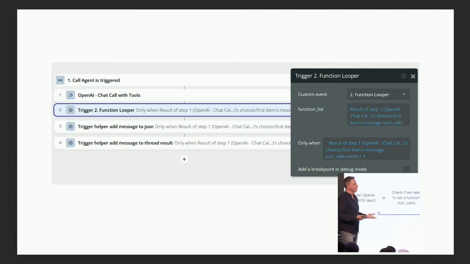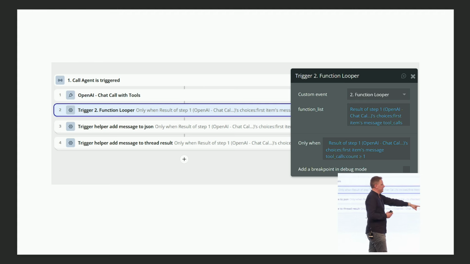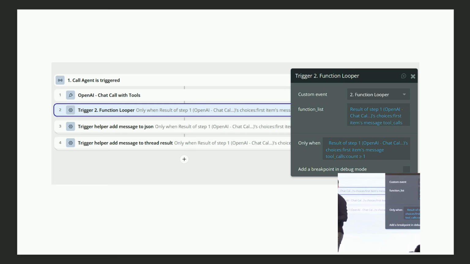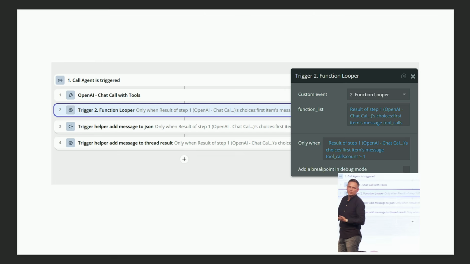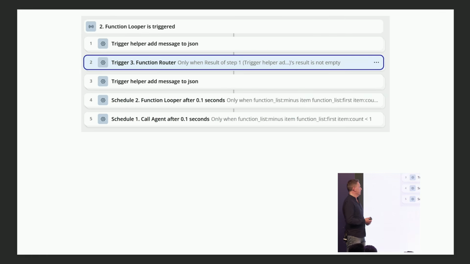So this is a decision loop, and this is how it looks in workflows. I have something called function looper. So when call agent is triggered, when the user inputs the question, I'm calling OpenAI, and then running this function looper if OpenAI responds with tool calls. So if OpenAI decides that it needs to use tools, I'm running this function in Bubble.